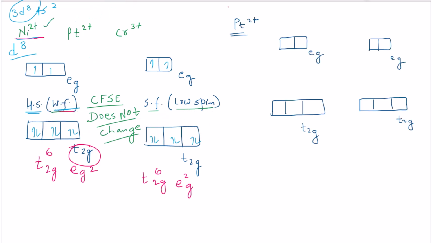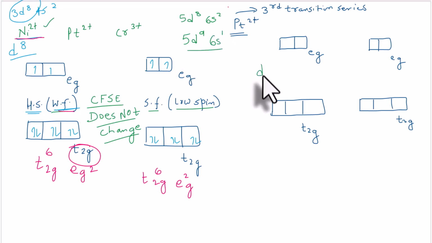Now for platinum 2 plus, we know that platinum is in the third transition series and the expected valence electronic configuration will be 5d8 6s2, but actually it is 5d9 6s1 for stability. So now we have to arrange these 9 electrons. So it's a d9 configuration, 5d9.